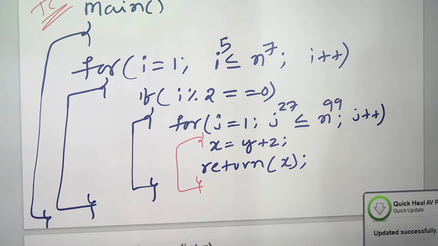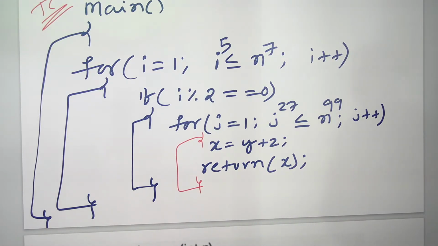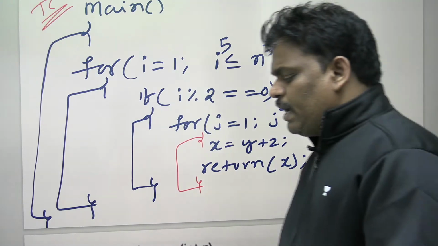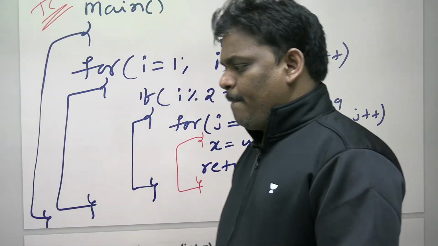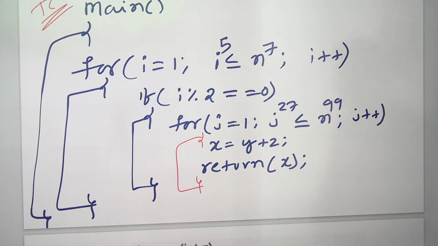I want an answer from you. Check one time. For J I kept the bracket.